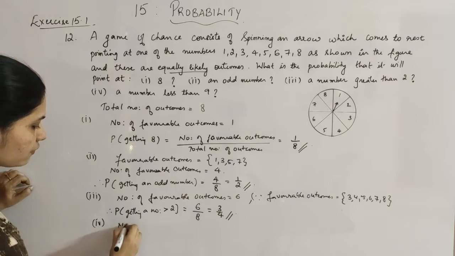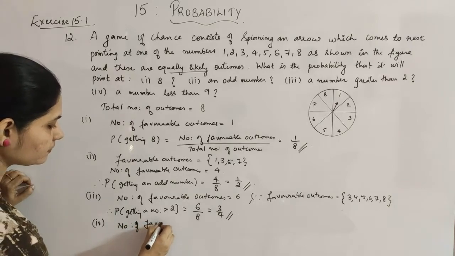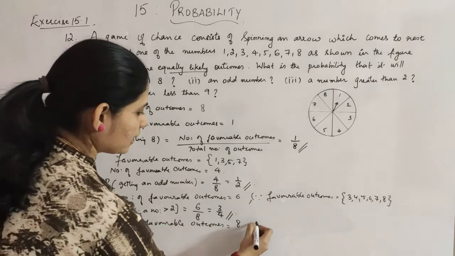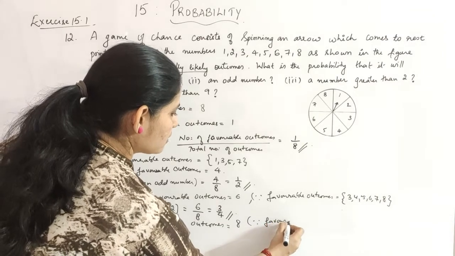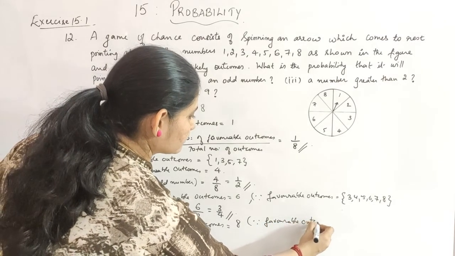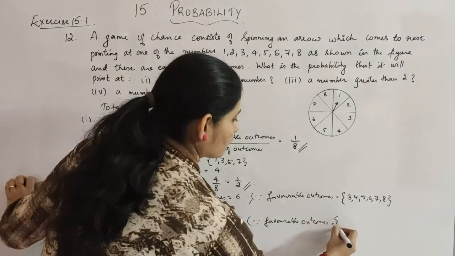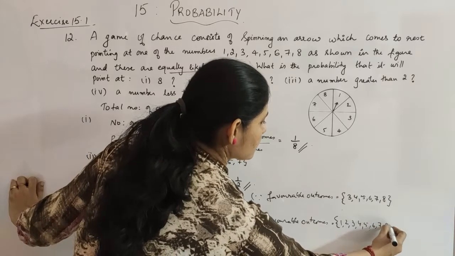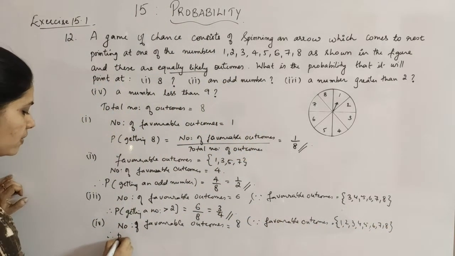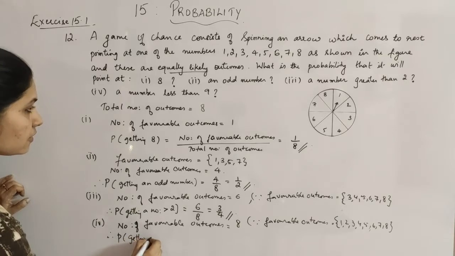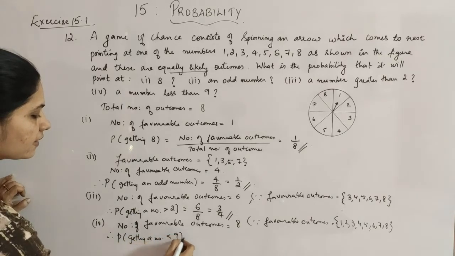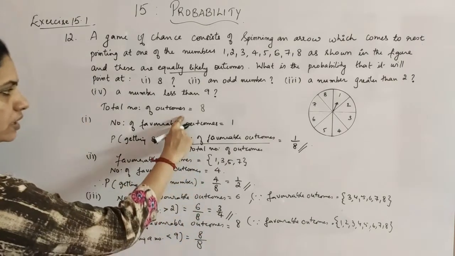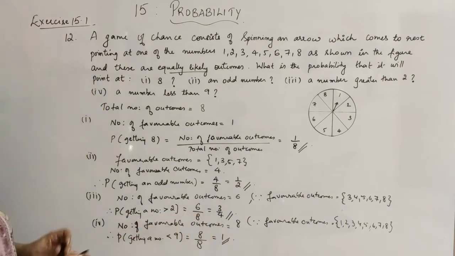So the number of favorable outcomes for the fourth subdivision is 8. Why? Because the favorable outcomes are all the numbers 1, 2, 3, 4, 5, 6, 7 and 8. So the probability of getting a number which is less than 9 is the number of favorable outcomes divided by the total number of outcomes. So you will get 8 by 8, which is 1.